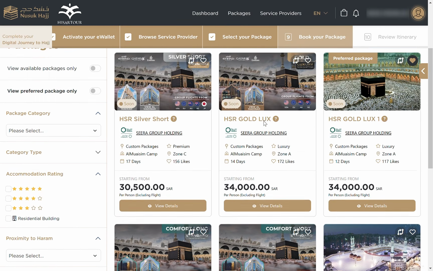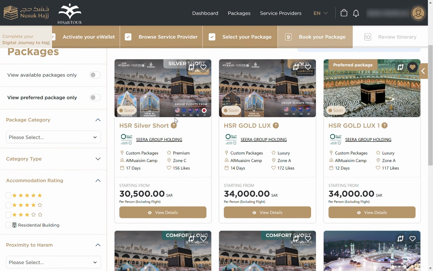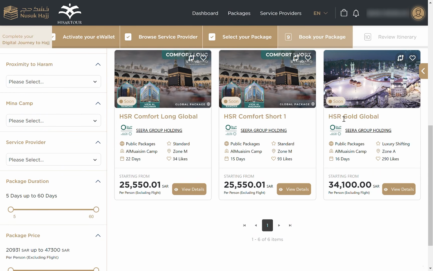So basically, when we overlook at the packages, there are two main things that we need to consider: the packages that have group flights and the packages that do not have group flights. For example, this Hisar Gold Luxury package has group flights from countries like the United States, Europe, Australia, and New Zealand. But the same package here, Hisar Gold Global, does not have any group flights. So you have to buy your own customized individual flights at the end of the package selection. Inshallah, we're going to cover it later on.